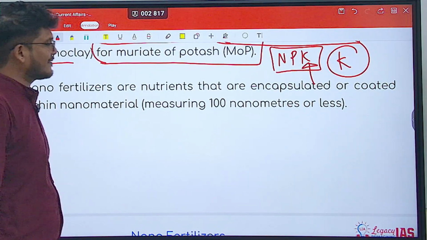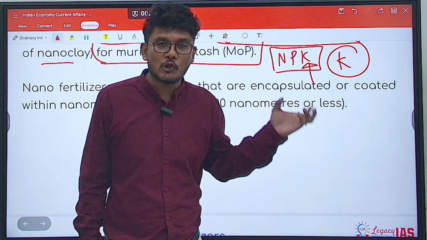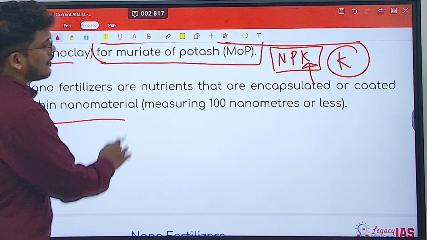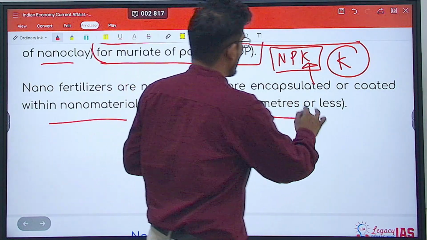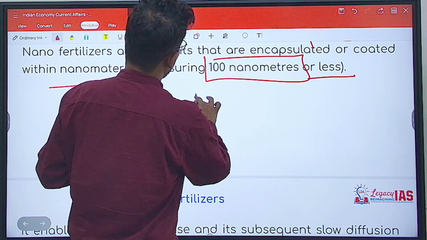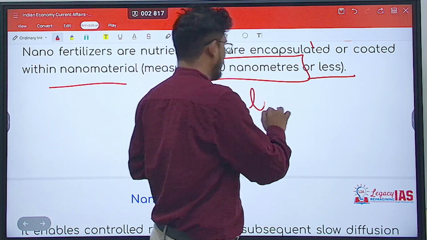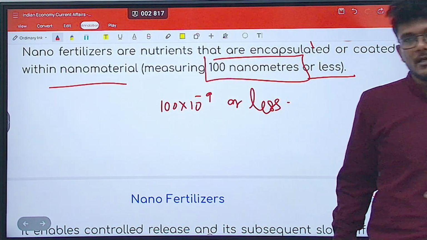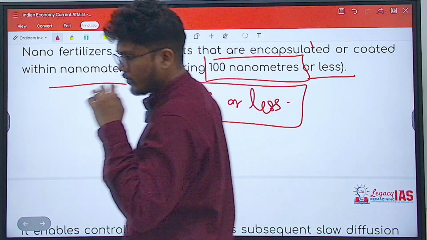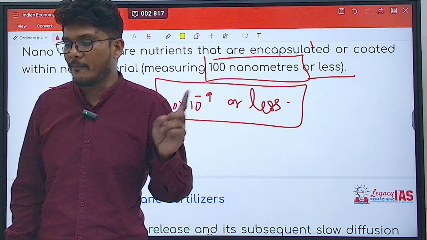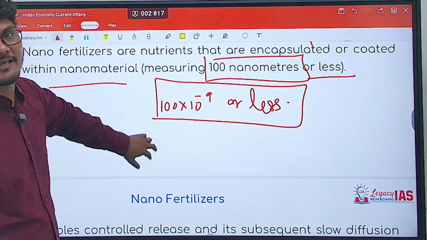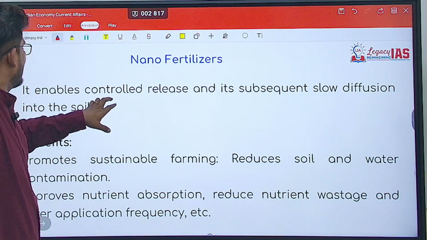So nano fertilizers, they are what? Nutrients that are encapsulated or coated within nano material, measuring how much? 100 nanometers or less. That means 100 into 10 to the power minus 9 or even less than that. This is the size that we are talking about, the nano size. So the term nano fertilizer comes from the fact that the size is in nanometers, that is in the range of 10 to the power minus 9.